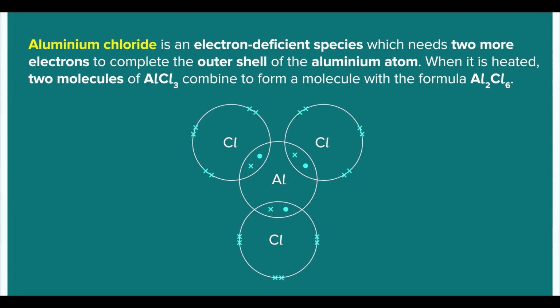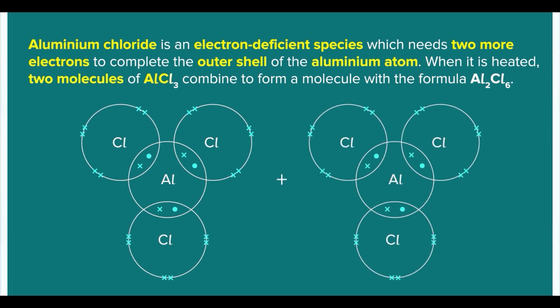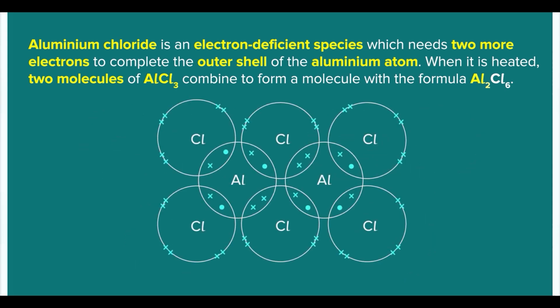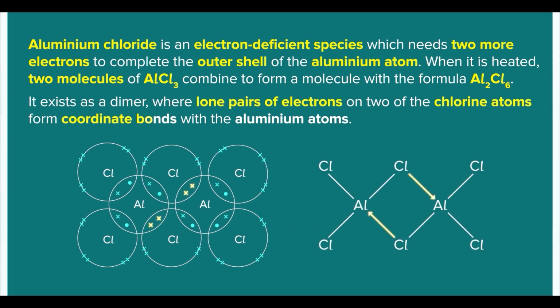Aluminum chloride is an electron-deficient species which needs 2 more electrons to complete the outer shell of the aluminum atom. When it is heated, two molecules of AlCl3 combine to form a molecule with the formula Al2Cl6. It exists as a dimer where lone pairs of electrons on two of the chlorine atoms form coordinate bonds with the aluminum atoms.